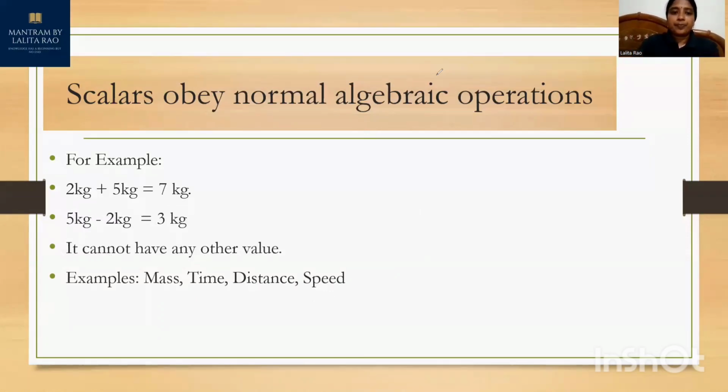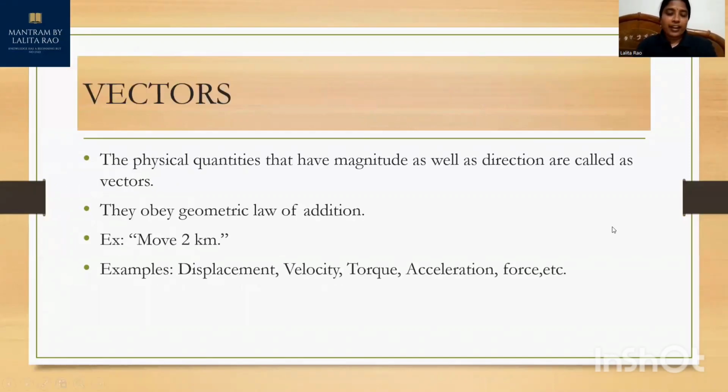Now after that, let's discuss vectors. What are vectors? Unlike scalars, to tell us about scalars we need only little information about their magnitude. But sometimes, let me give you one example.